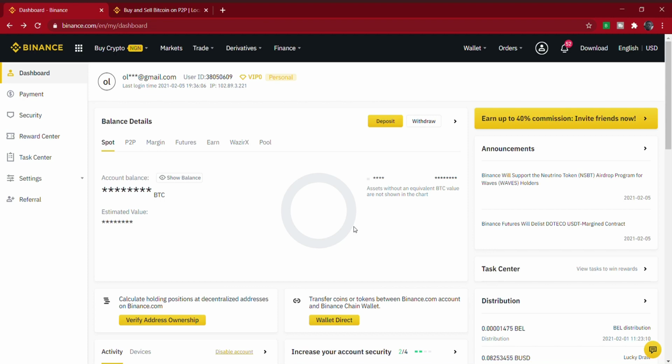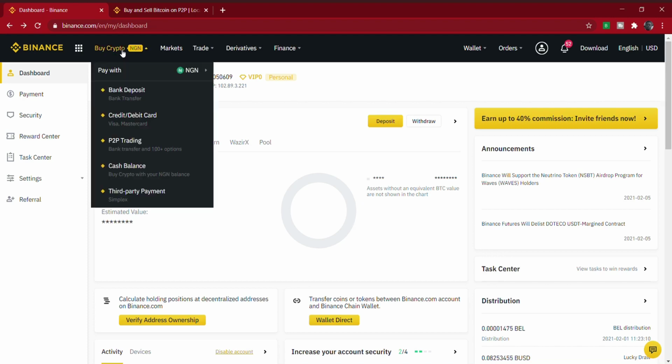Now, as I was saying, you're going to log into your Binance app. After logging in, the next thing you're going to see is buy crypto. Whether you're using your phone, your PC, or the website, after logging in, you're going to see buy crypto. Now, there are different ways you can buy crypto on Binance. As you can see, we have bank deposit, credit or debit card, which you can't use again if you're in Nigeria for now, P2P trading, cash balance, and third-party payment.